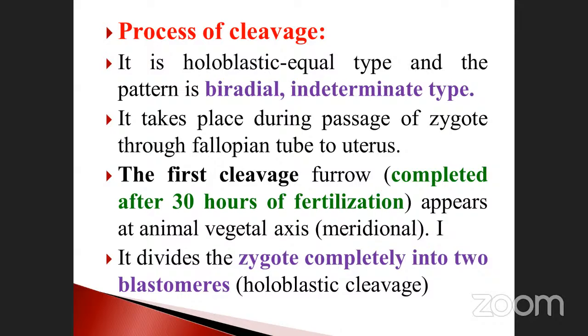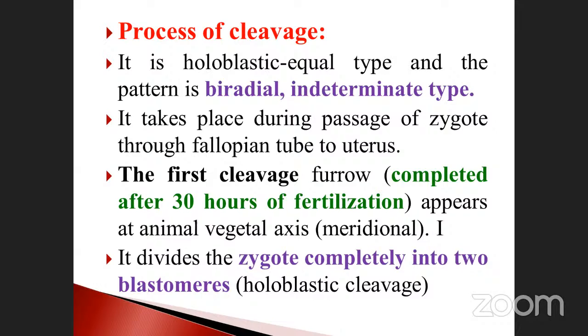First division, how will it be? Two blastomeres. One cell divided into two, that is holoblastic cleavage. Once again, biradial, indeterminate type. The first cleavage, 30 hours, completed.